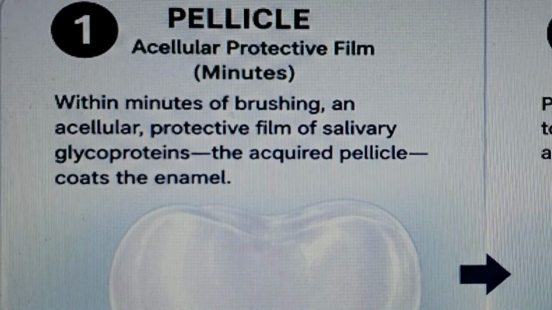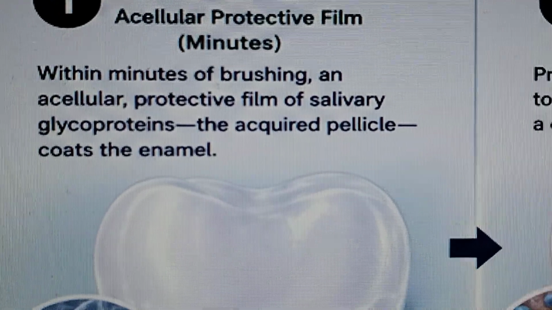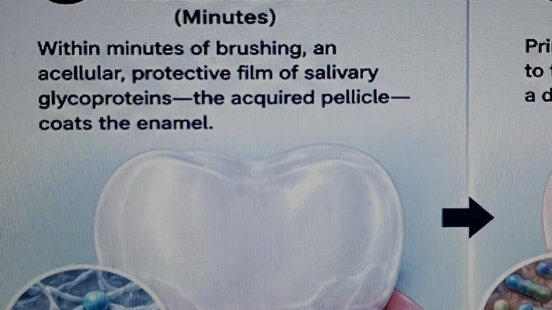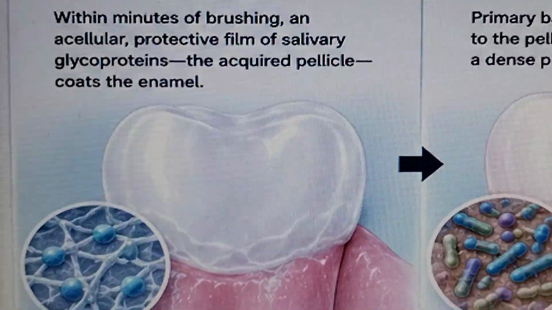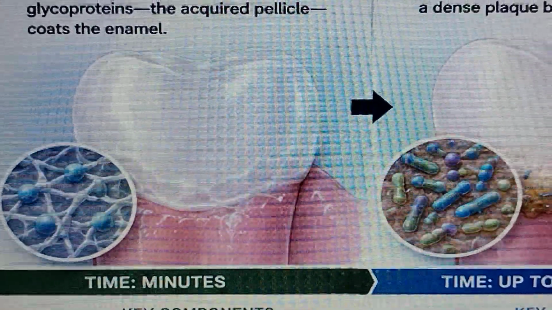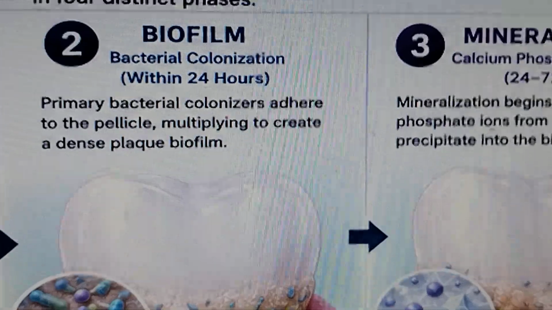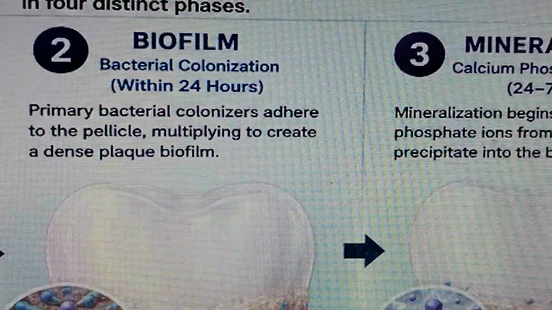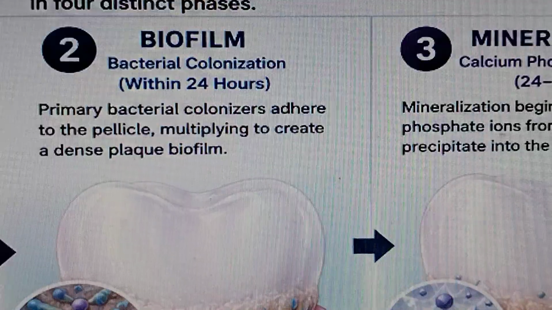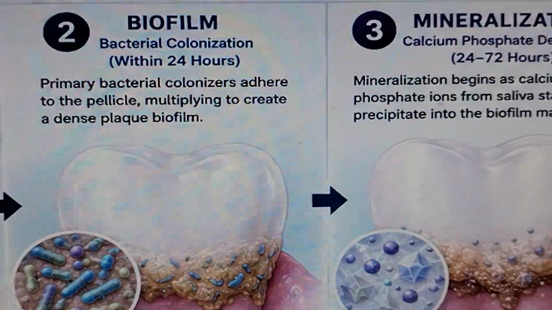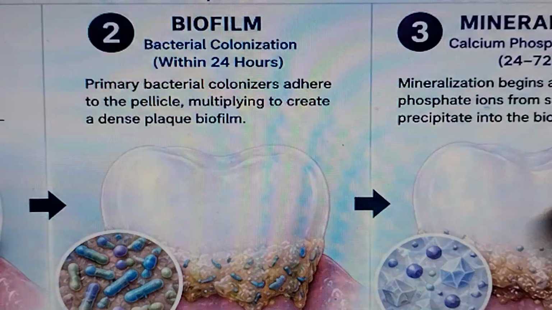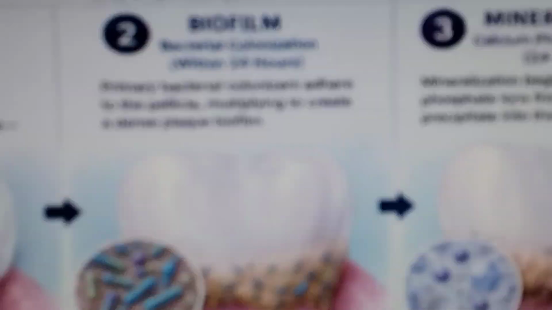Pathogenesis, step by step. First, the pellicle is formed. Within minutes of brushing, an acellular protective film of salivary glycoproteins, the acquired pellicle, coats the enamel. Then biofilm, that is plaque. Bacterial colonization occurs within 24 hours. Primary bacterial colonizers adhere to the pellicle and multiply to create a dense biofilm.